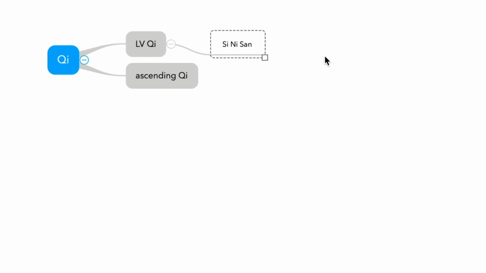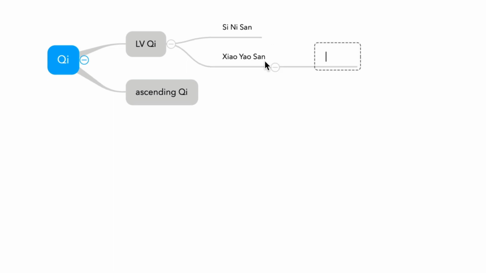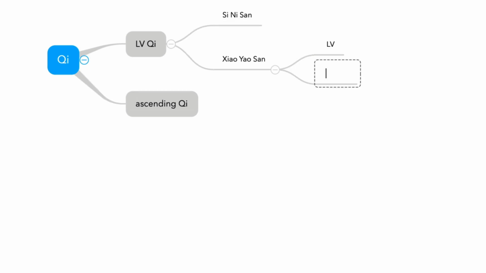For example, Xiaoyaosan. Xiaoyaosan is Sinisan with Sijunzitang. Why? Because Sinisan treats liver qi stagnation and Xiaoyaosan treats liver spleen disharmony. Right? Liver spleen disharmony.